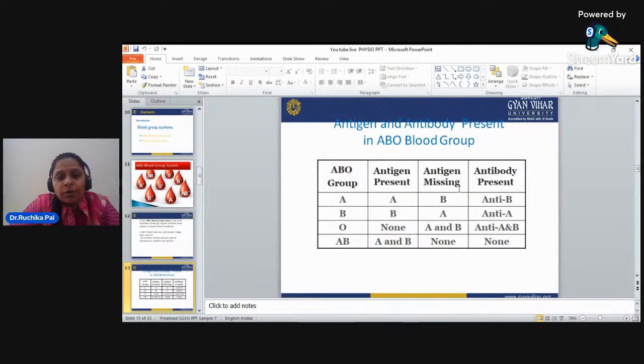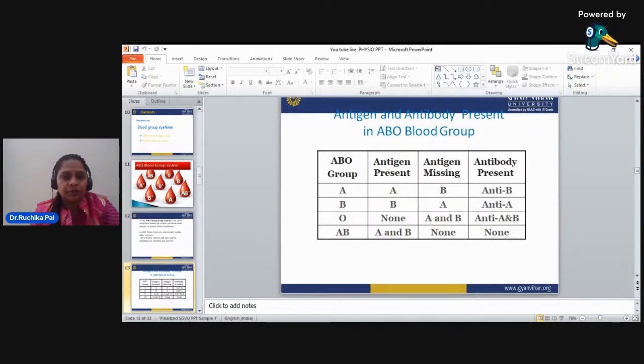In B, the B antigen is present, the A antigen is missing, and the anti-A antibody is present. In O, no antigen is present, both A and B antigens are missing, and both anti-A and anti-B antibodies are present. In AB, both antigens are present, no antigen is missing, and no antibody is present, which is null.